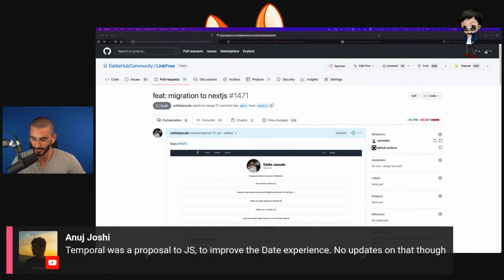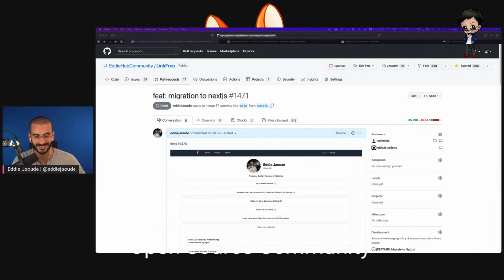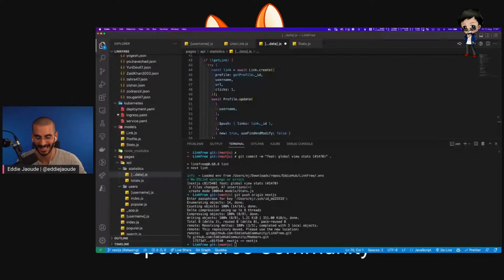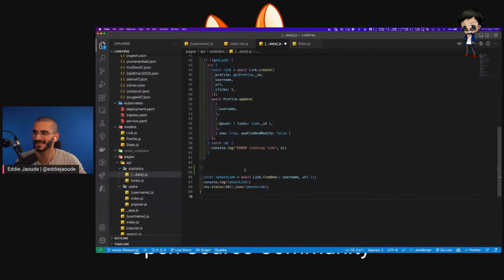Temporal was a proposal to JS to improve data experience. Oh, that could be quite good. I think it's definitely needed. Definitely needed. I think it's because we don't work with dates that much as well. Well, we do, but we don't at the same time.